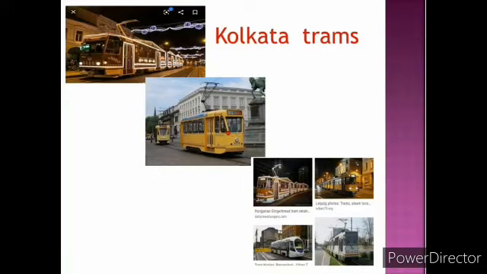In India, horse-drawn trams were introduced in Kolkata in 1873. But many tram services were disconnected after independence, and now the Kolkata tram is currently the only operating system in India.